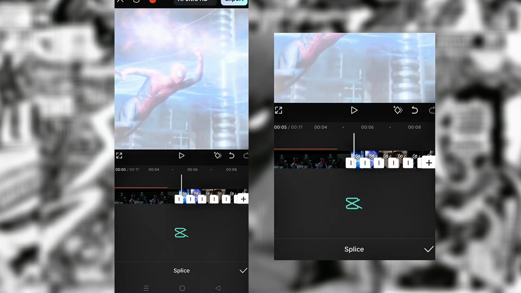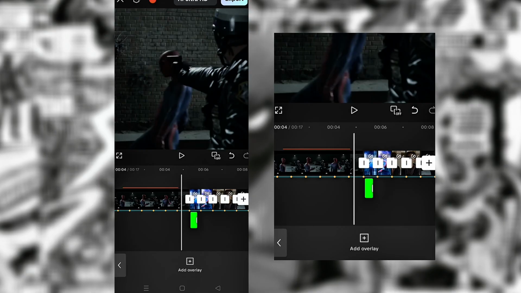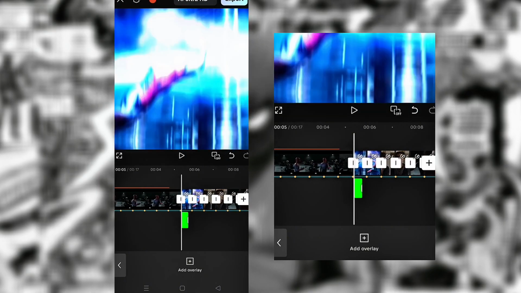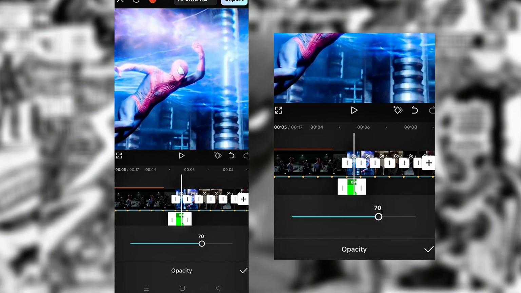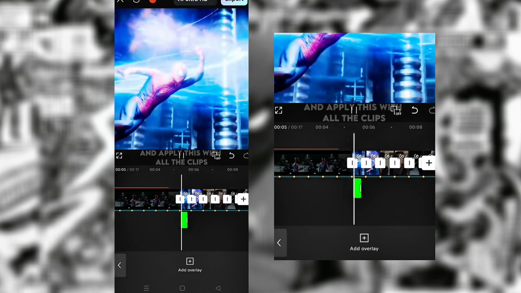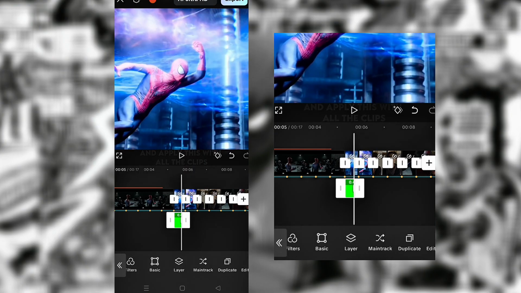Splice overlay. Go to opacity and set it to 70. And apply this with all the clips.